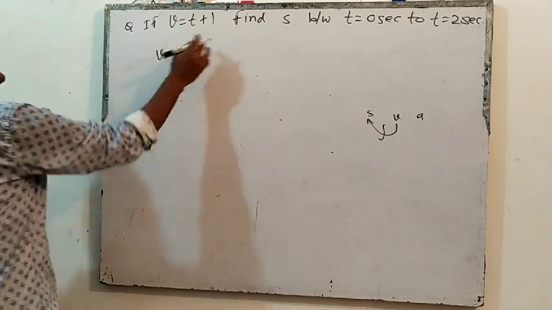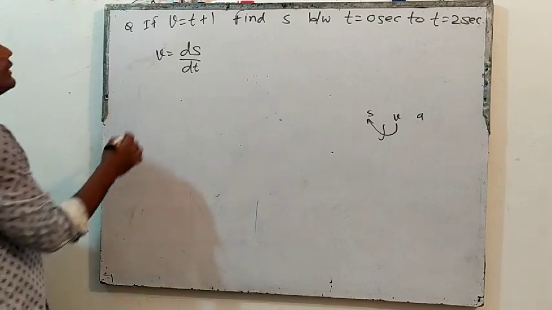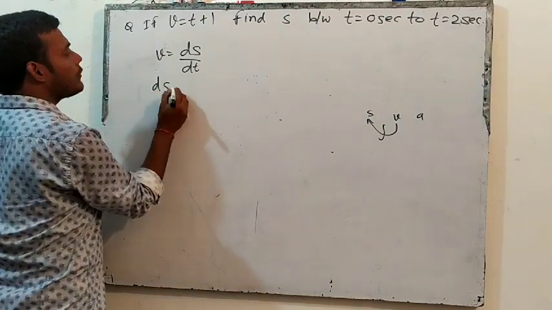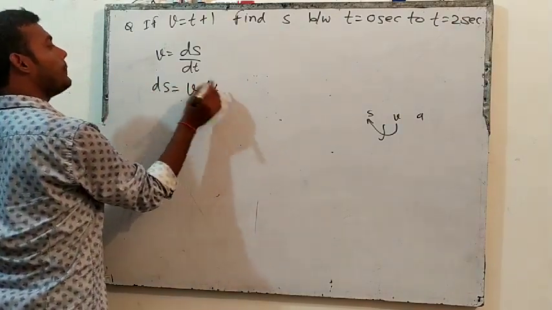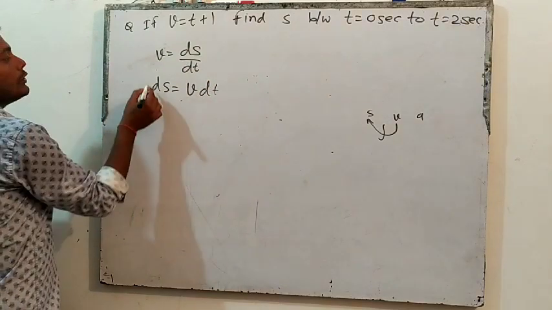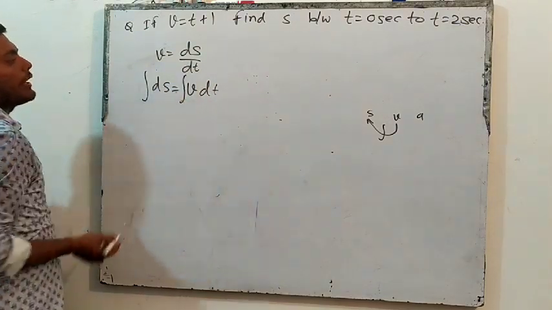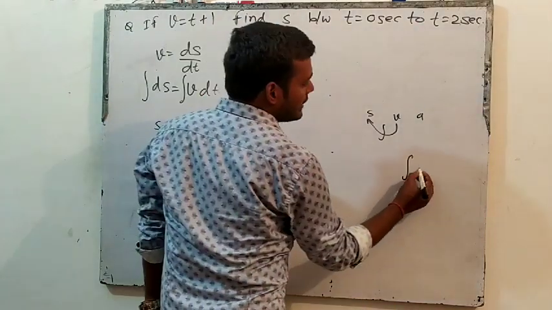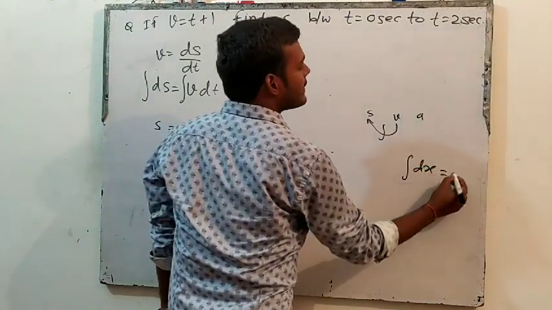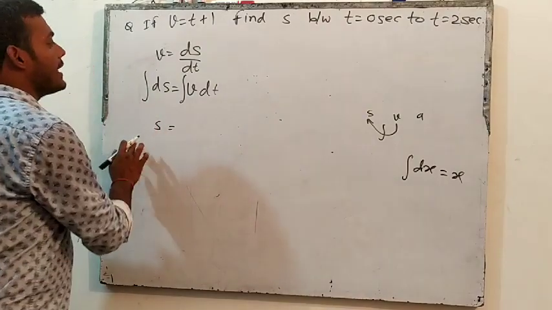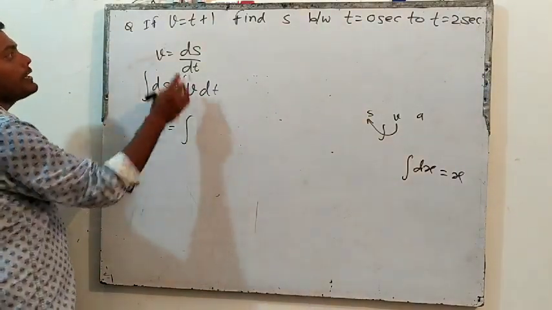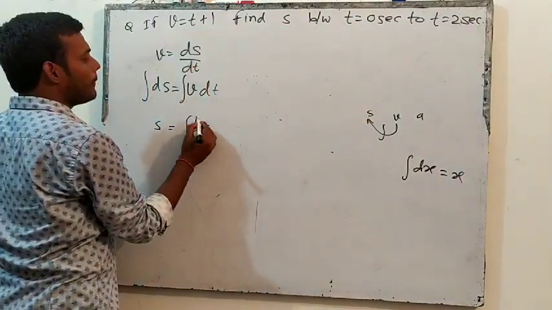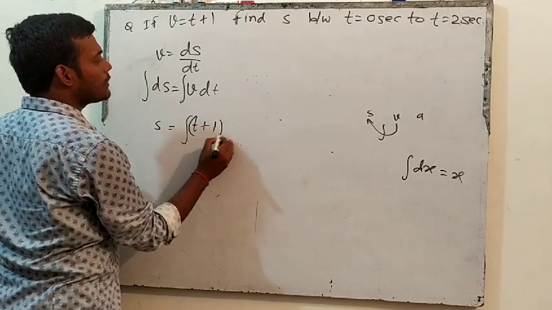What is velocity? Change in displacement per unit time is known as velocity. So can we write that ds is equal to v dt? Cross multiplication. If we integrate both sides, the integration of ds will be s, because I told you the integration of dx is x. On the other side, v is t plus 1, so in the place of v we will write t plus 1 dt.